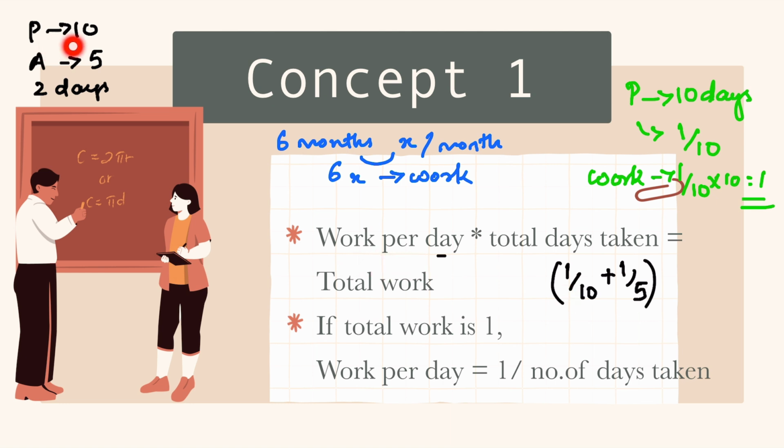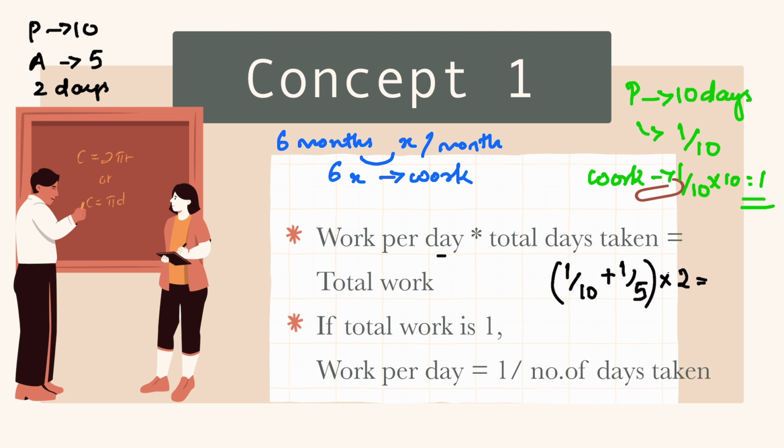We take Prakash, who takes 10 days. So 1 by 10 will be the work done by Prakash in a day. Amar, who takes 5 days. So 1 by 5 will be the work done by Amar in a day. If we add this, we will get total work done per day by Prakash and Amar. This is the first thing we do. And now we will multiply this with what? Total time or total days taken. Here they have worked for 2 days. This will be given in the question. So 2 days they worked. Total days taken is 2.